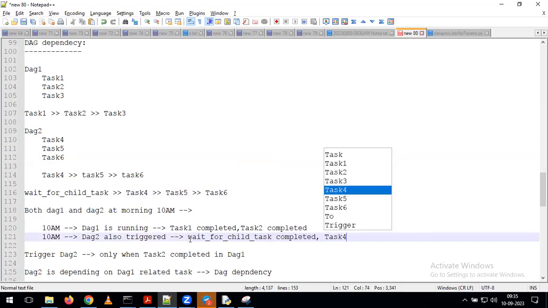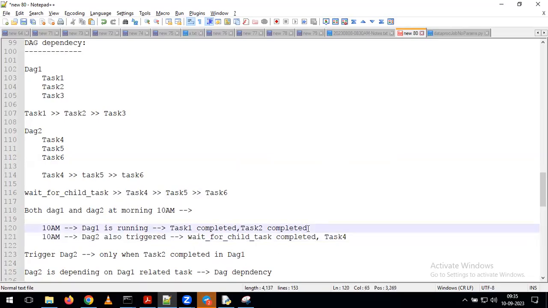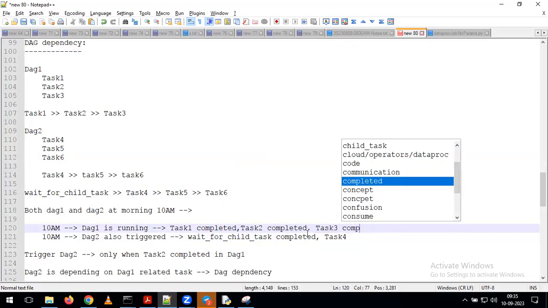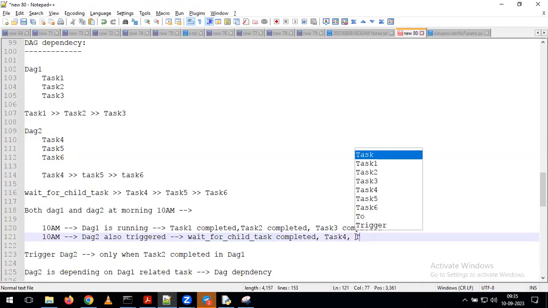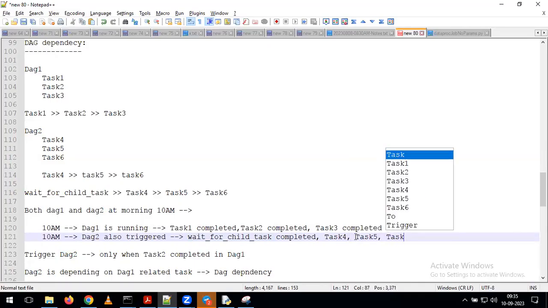Once this task completes, it will trigger task 4, and after completion of task 2, immediately it will trigger task 3 also. And after that, it is going to complete task 3, because DAG 1 is not having any dependency on DAG 2. Only DAG 2 is having the dependency on DAG 1. For that reason, till the completion of task 1 and task 2, your wait for child task is waiting. Once task 1 and task 2 complete, in DAG 2 this task will trigger and complete. After that, it will trigger task 4, task 5, and task 6.